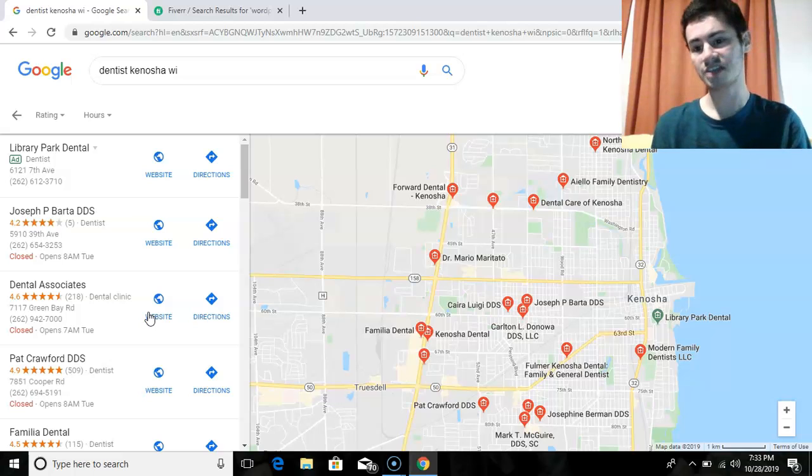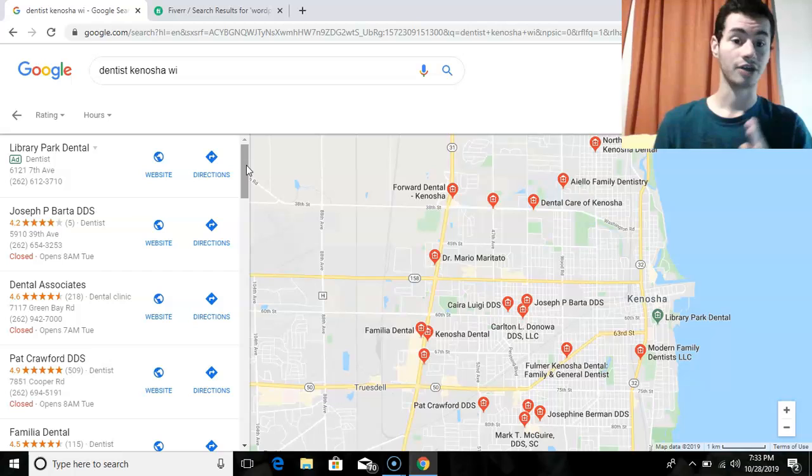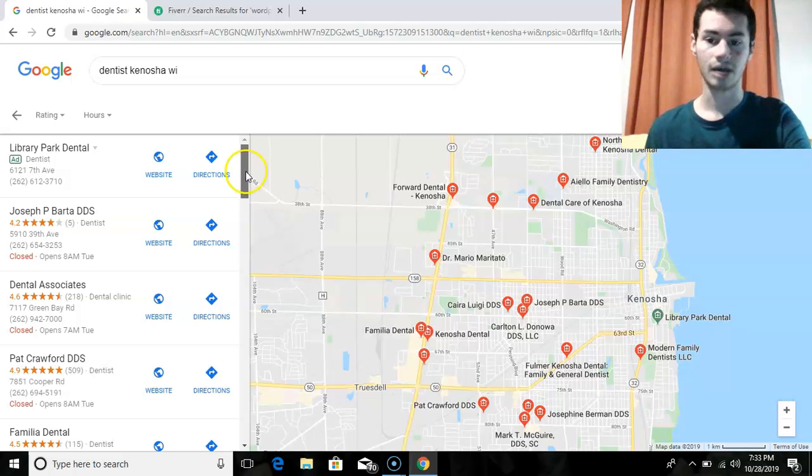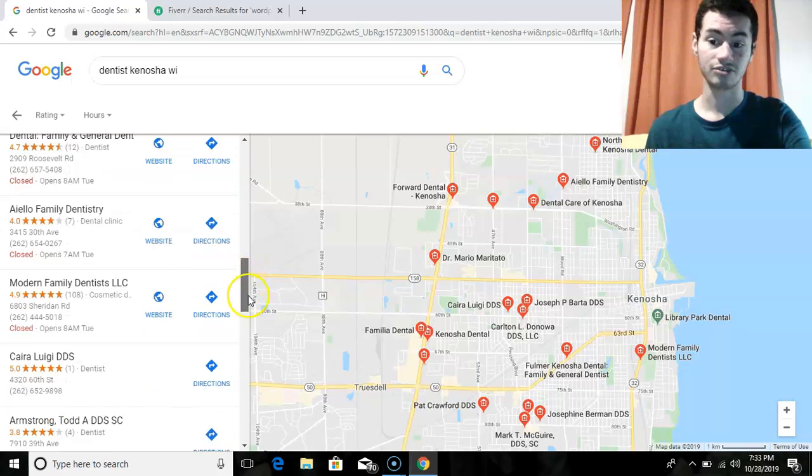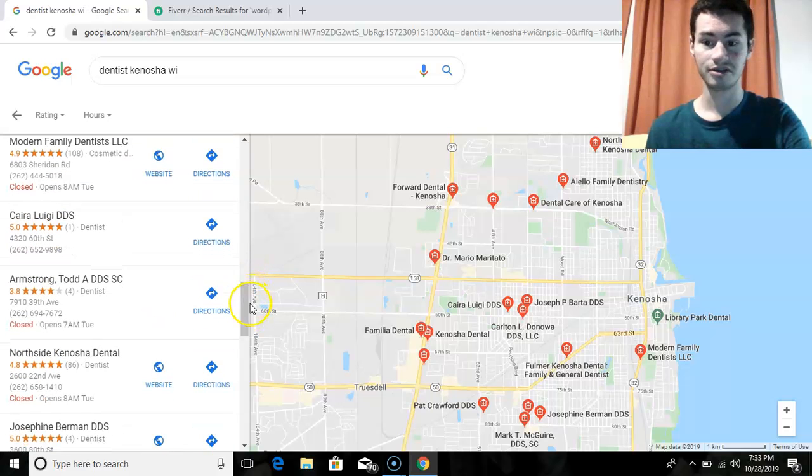In this case, it looks like most of these businesses right here have different websites built up. You could, of course, either call them up, or you could look through their website and request more information on what they have to offer there. So I'm going to scroll down a bit and see if I can find a business or two that do not have a website. In this case, it looks like these two right here.